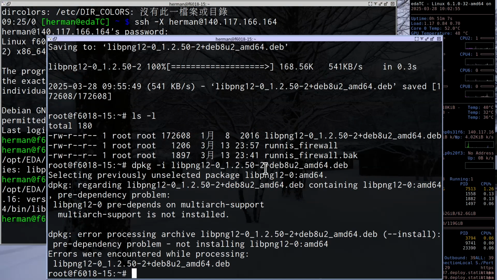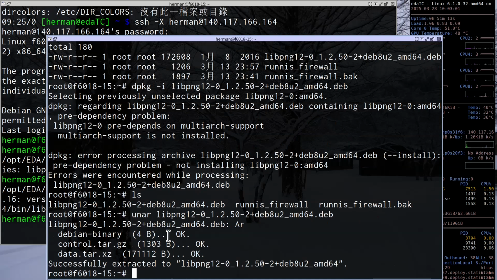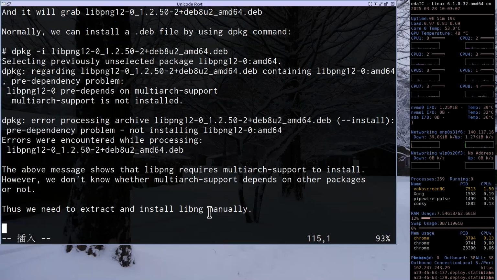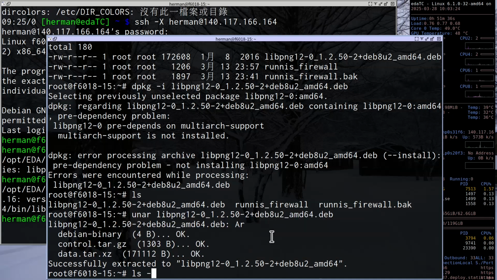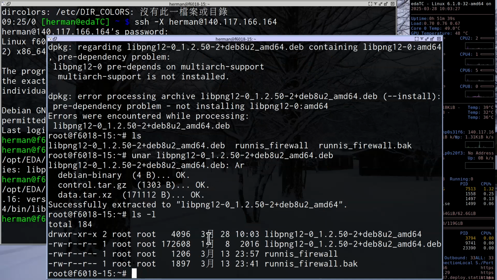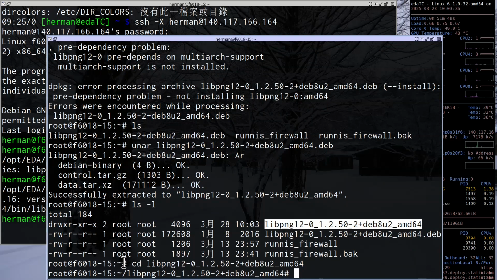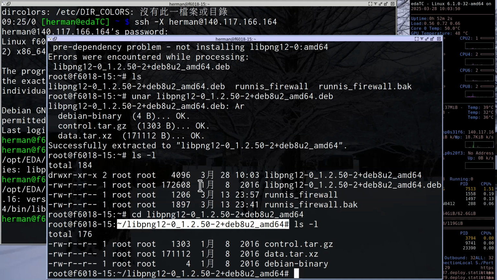What should we do? First, we need to type unar and the libpng file. Then it will extract control and data.tar.xz. If you take a look at this directory, it will extract a new directory here. Then you can cd to change to the directory, and type ls -l. There are two files.